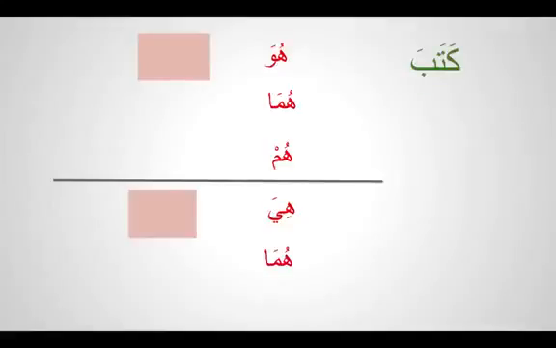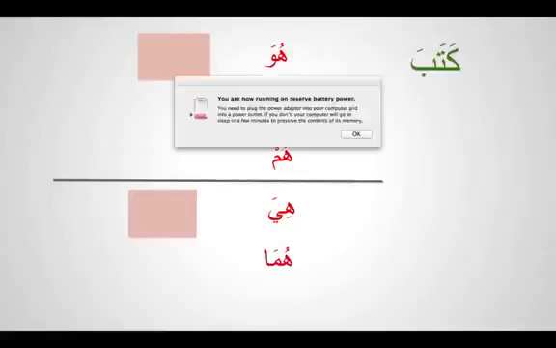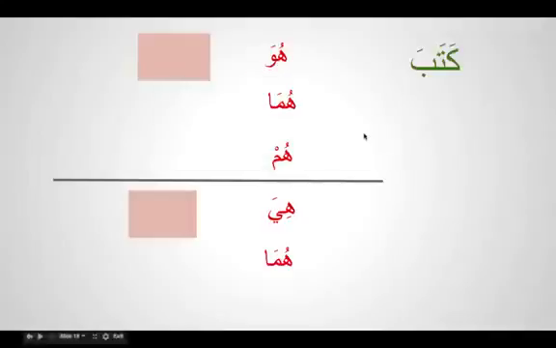Let's do the last one, inshallah. We have to practice. Kataba means he wrote. Huma kataba. Hum katabu. Hiya katabat. Huma katabata. So inshallah you practice and write all these verbs. Upon practice, inshallah we will continue next.